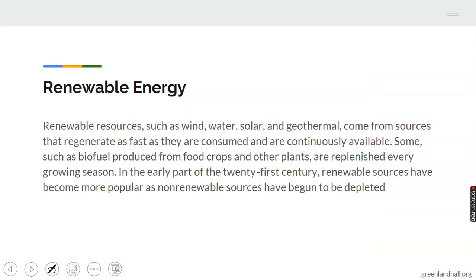Renewable energy such as wind, water, solar, geothermal. They come from sources that regenerate as fast as they are consumed and are continuously available. Some, such as biofuel produced from food crops and other plants, are replenished. That is, you get them again every growing season. You replenish them, you get more of it.